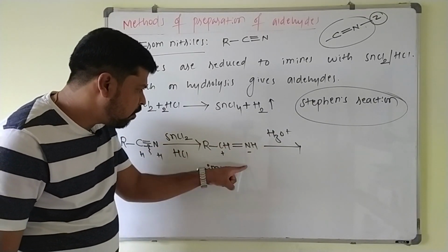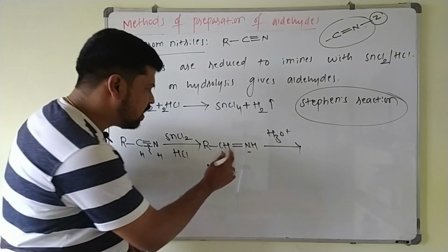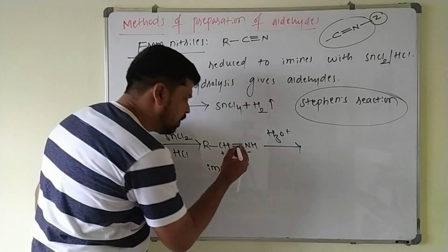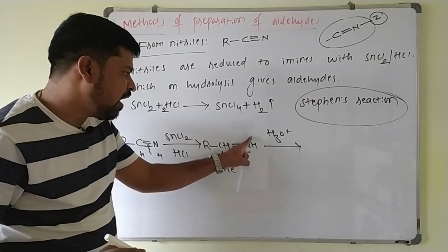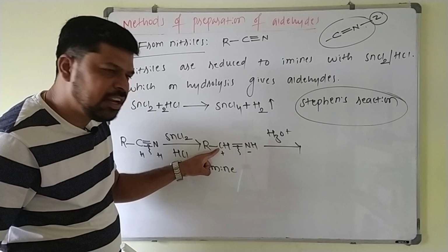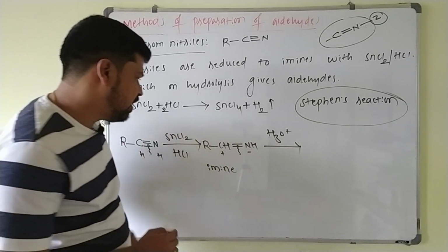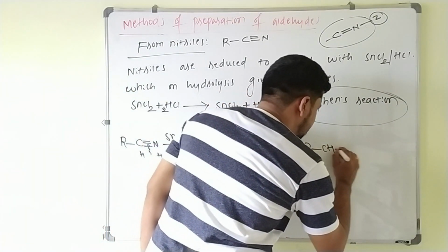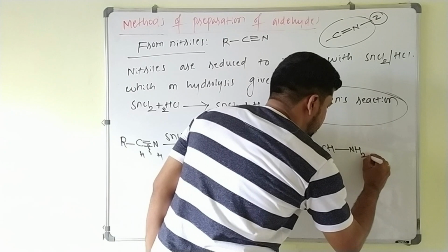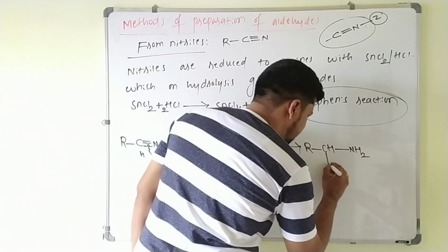So for carbon you add OH-, and to this nitrogen you add H+. Again you break this pi bond, add OH here and H here, so that it becomes RCH-NH2.